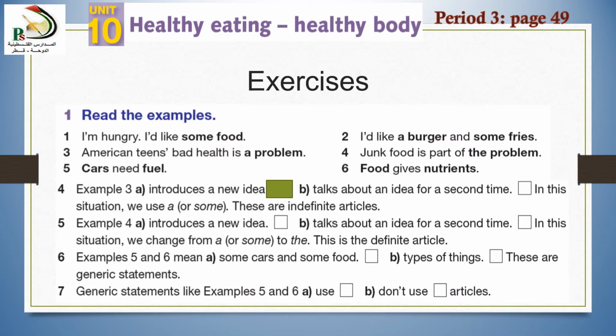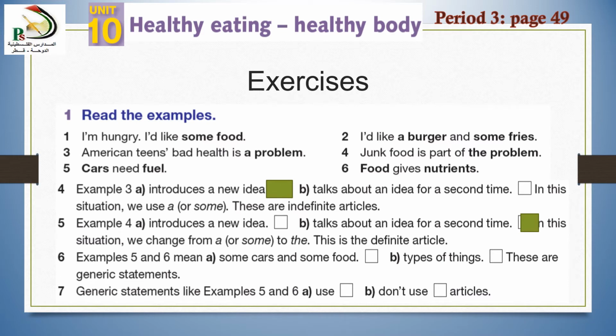Number 5, example 4 introduces a new idea, or talks about an idea for a second time. In this situation, we can change from a or some to the. This is the definite article. Look at example 4. Junk food is part of the problem. This is not a new idea. The answer is B. It talks about an idea for a second time.